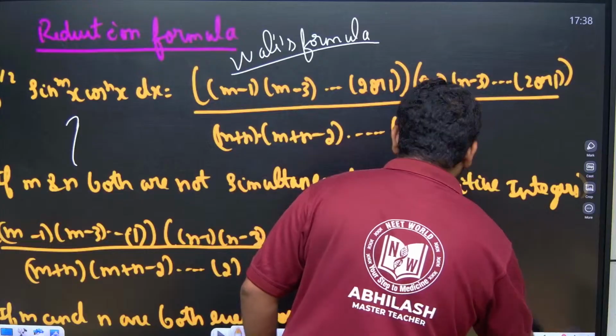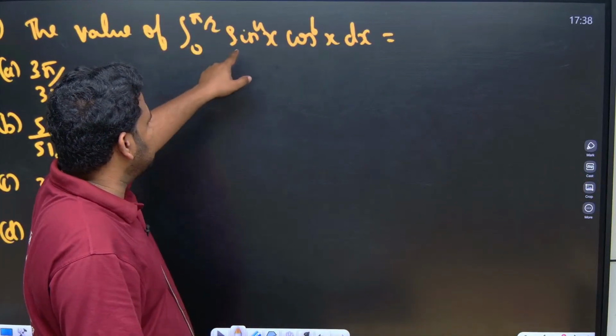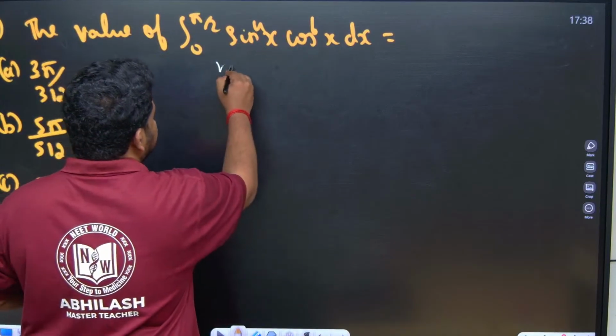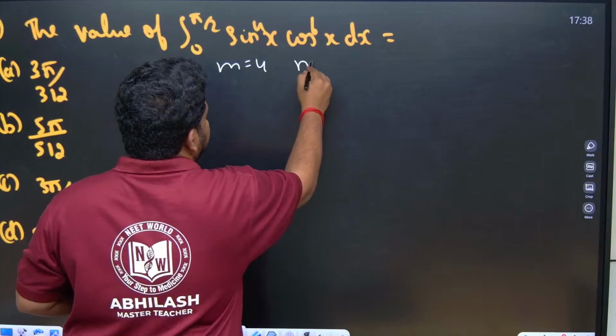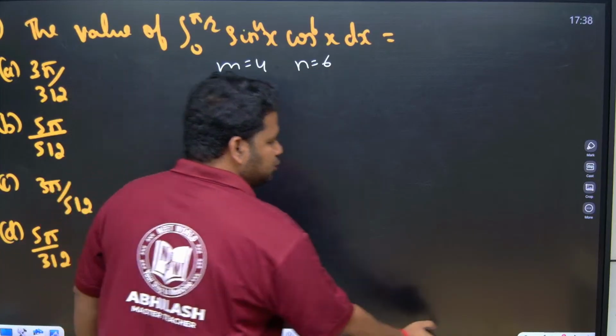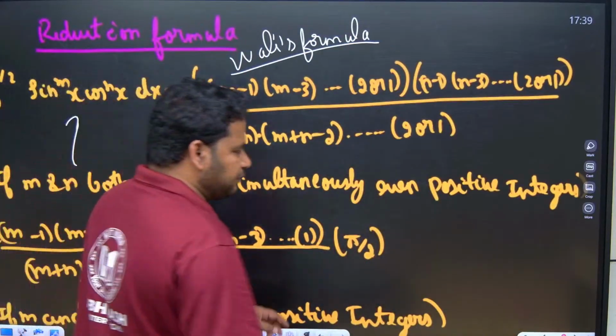So, let us see some question based on this. They are asking us to find the value of integral from 0 to pi by 2 of sin power 4x cos power 6x dx. So, here m is 4 and n is 6. So, both are even. So, both are even means what should I do? When both are even integers, I have to use this formula.